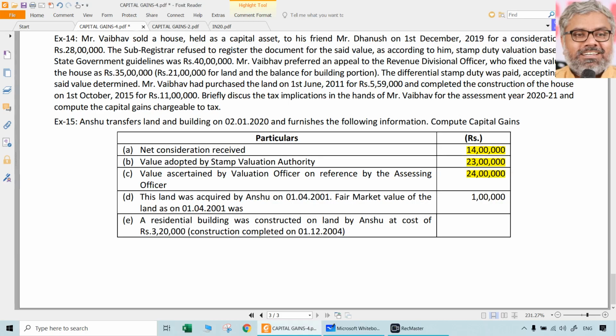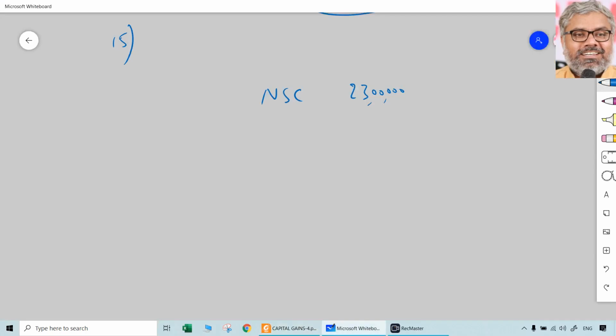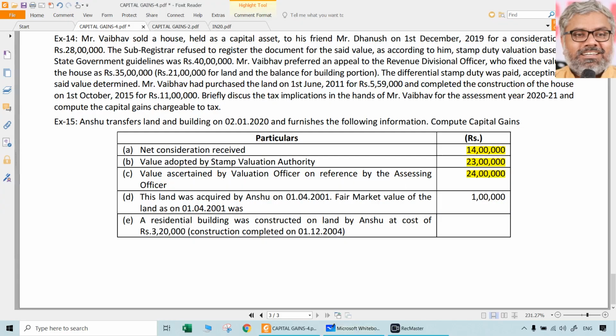Land was acquired by Anshu on 1/4/2001. Fair market value of the land on 1/4/2001 was 1 lakh. So simply a straightforward calculation. 1 lakh into 289 by 100. Naturally that will be 2,89,000. That is the indexed cost of acquisition.